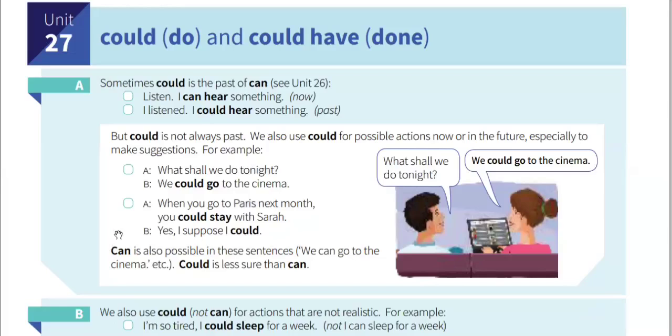But one thing is that could is less certain than can. If you use could, that means it is not that likely to happen. You are not sure that it will happen. So could is less sure than can.